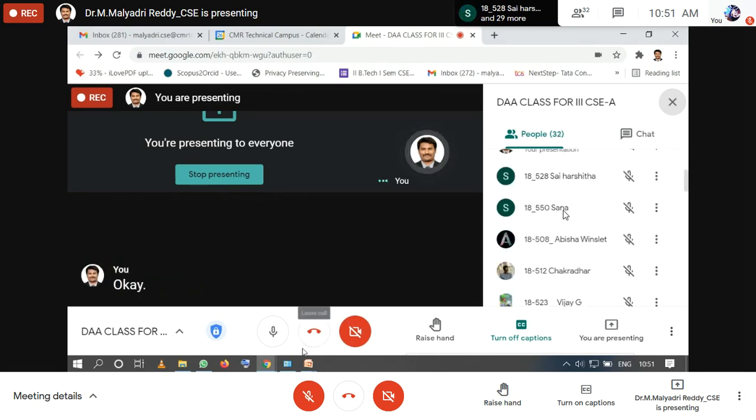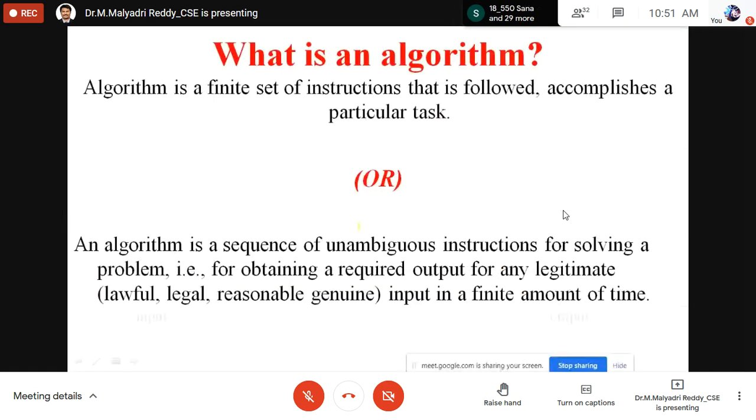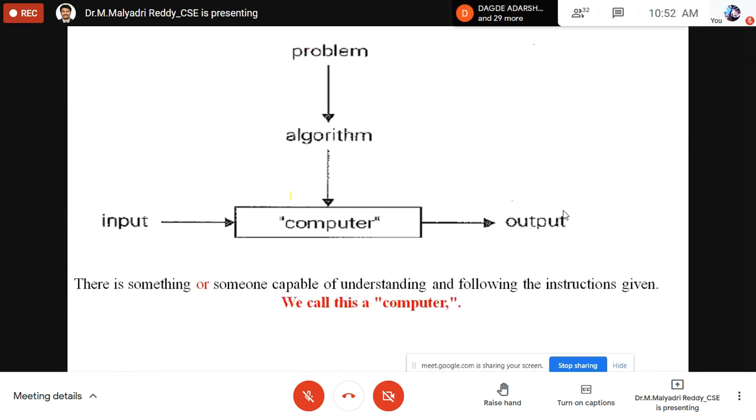Any other? Harshita? You'll see one example, then after that I will ask about the algorithm. What is the meaning of this block diagram? Anybody? Sandeep?